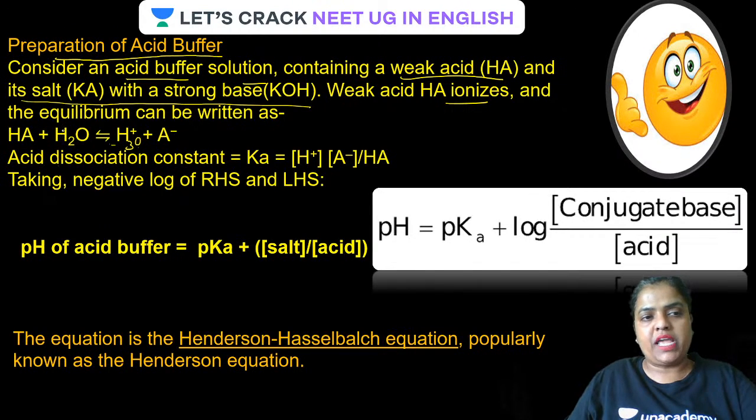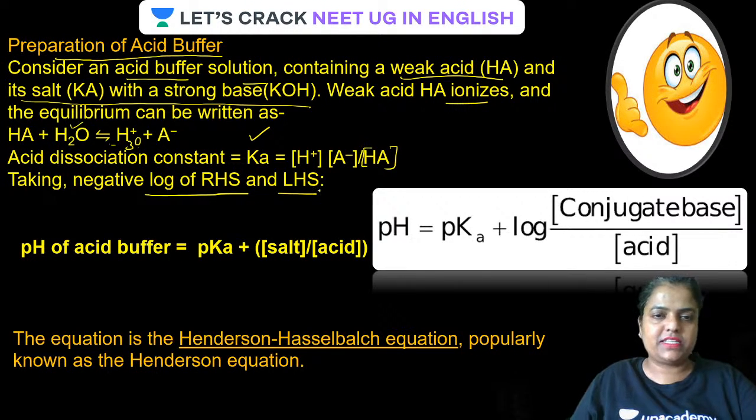Why do we not take the concentration of water with respect to HA? The concentration of water is too high, therefore it is neglected over here. Therefore the dissociation constant can be given by H plus and A minus upon the concentration of HA like this. Is that clear?